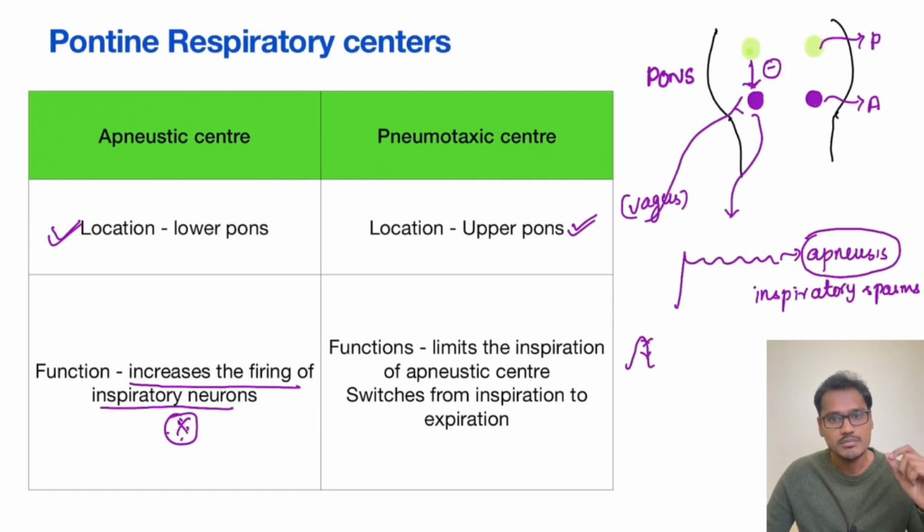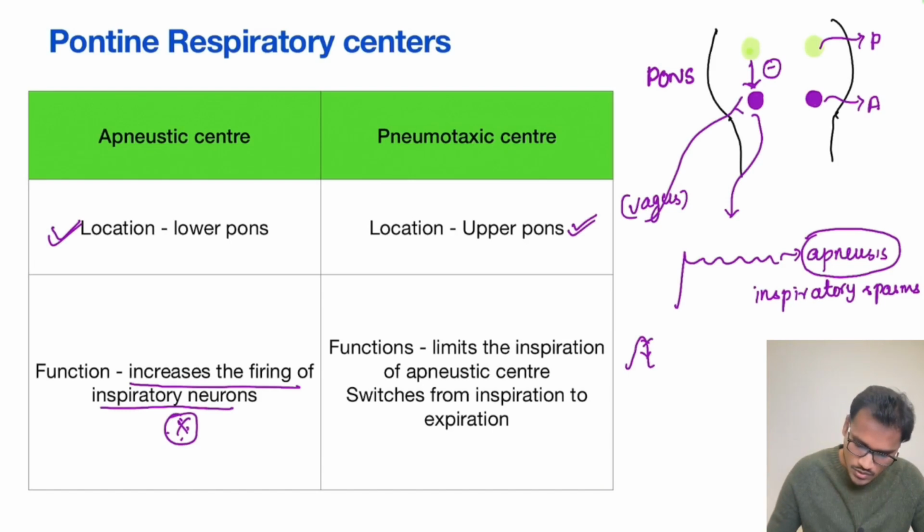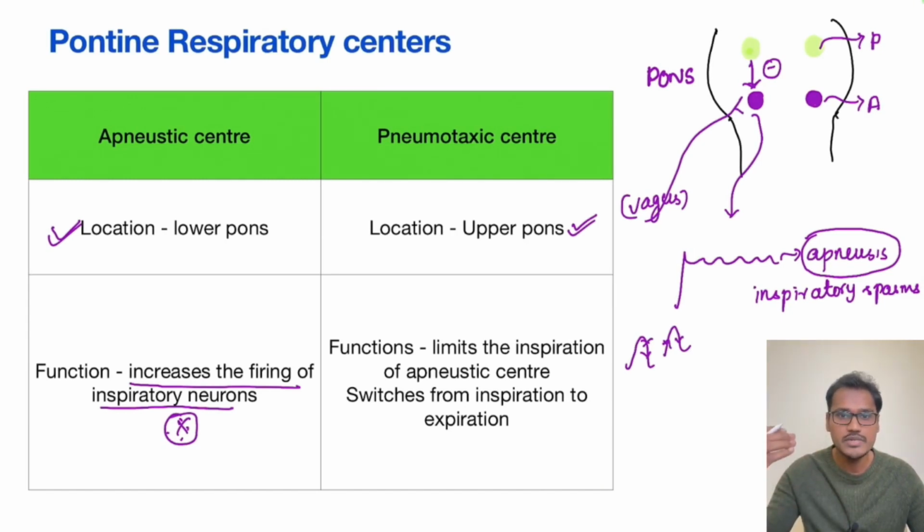So remember, apneustic center is under how many control? It is under two control. The first is the pneumotaxic center and second one is vagus. Both of them are very essential to cause a normal respiratory pattern. Otherwise what will happen is, apneustic center will take an upper hand and their respiration will be a little deep, like height of inspiration will increase.